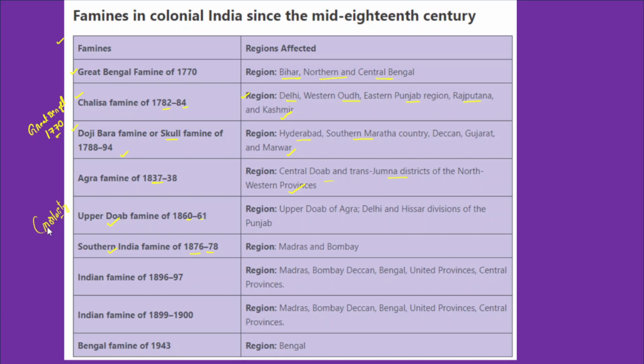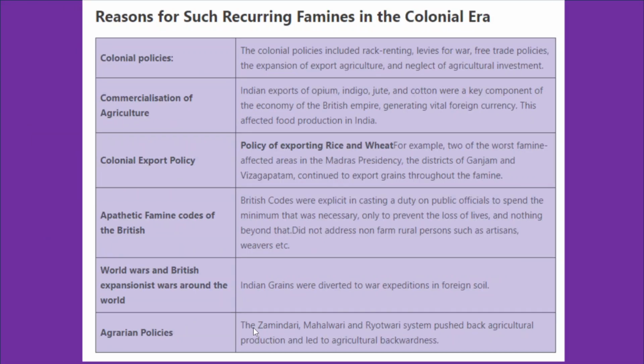The Southern Indian famine of 1876-78. Then the Indian famine of 1896-97, the Indian famine of 1899-1900, and the Bengal famine of 1943, which happened in the Bengal region. These were the famines that India went through that led to the death of around 85 million people.